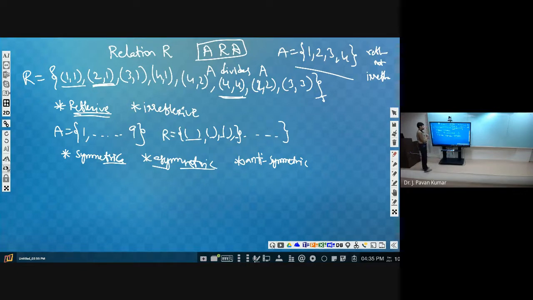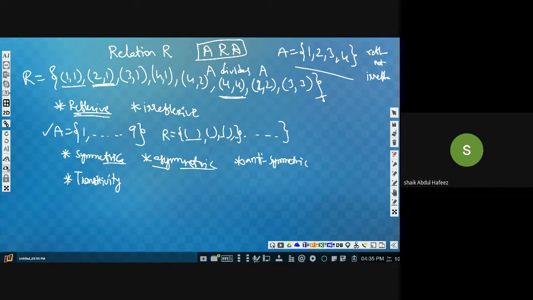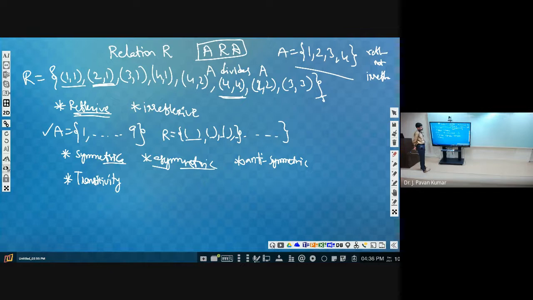Okay, fine. Now the question is, given a set A and the relation R, you have to check transitivity. How will you check transitivity? First we check A comma B, then we check B comma C. If we have A comma B and B comma C, then we search for A comma C. That is the property.